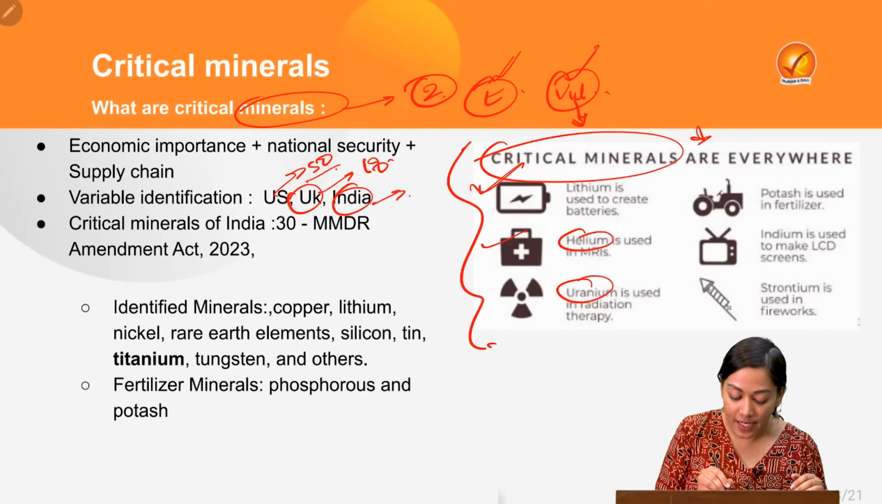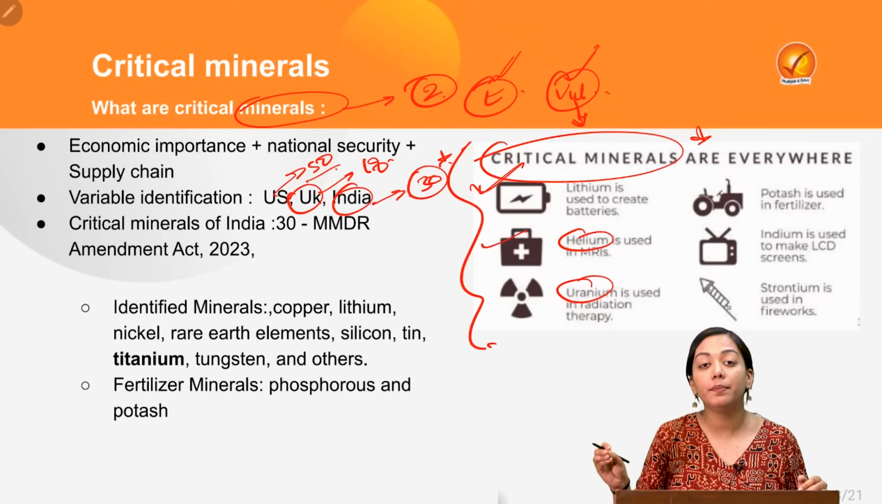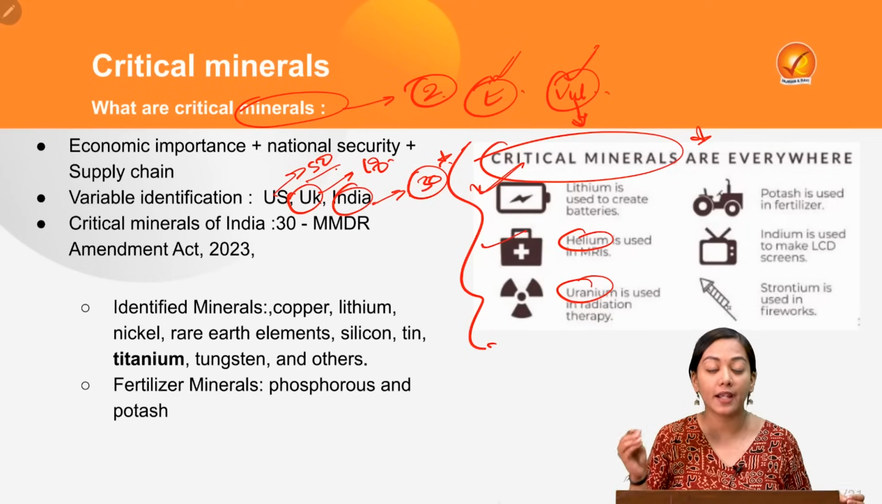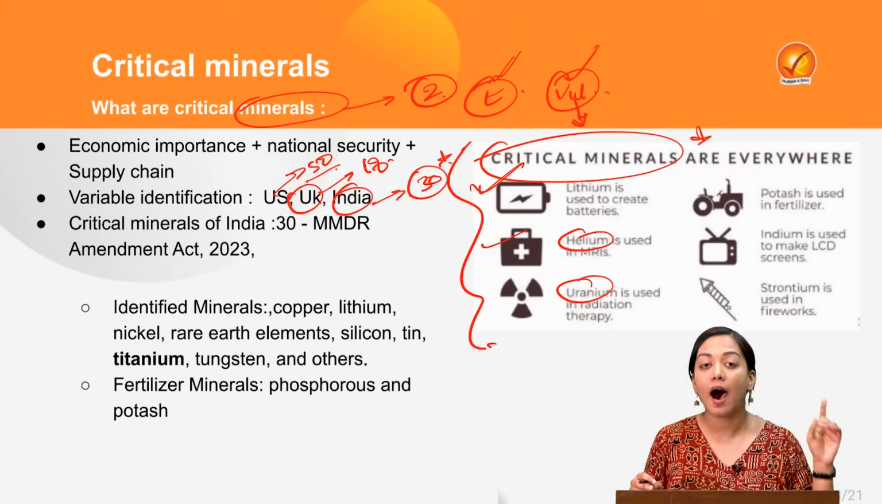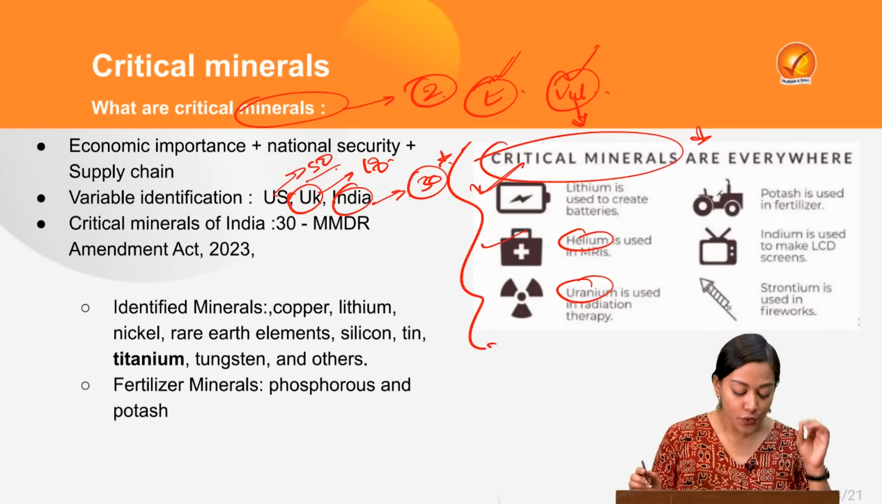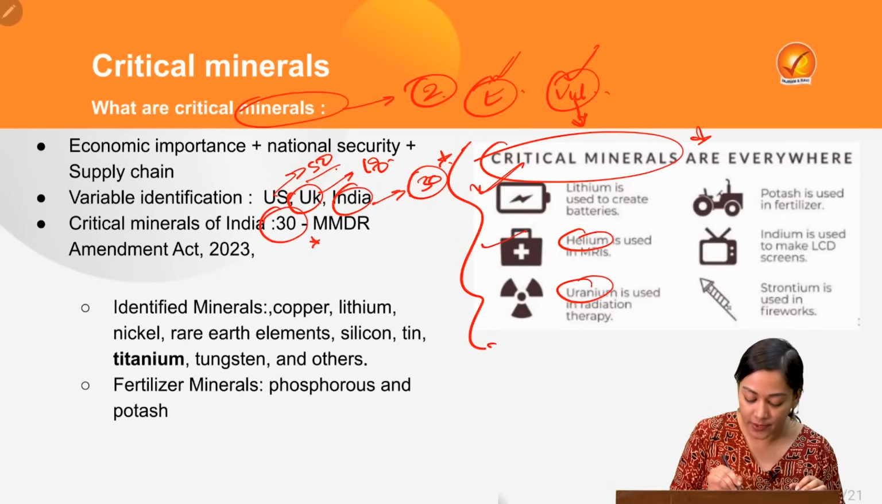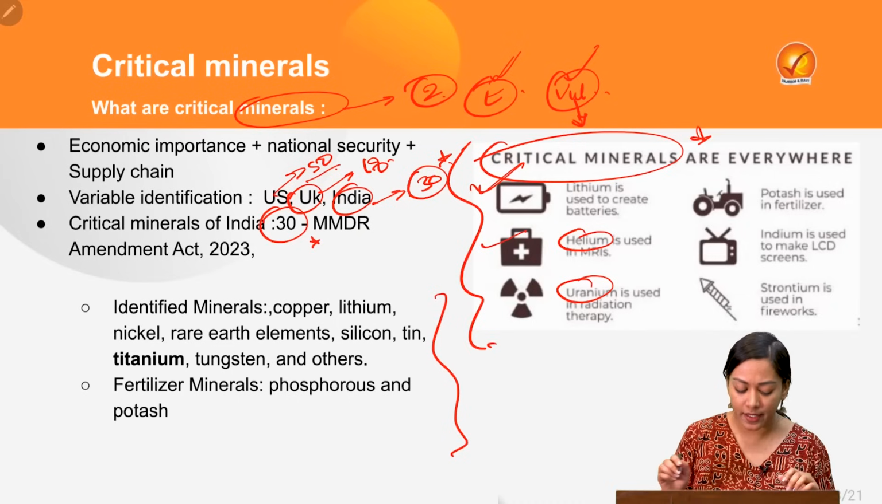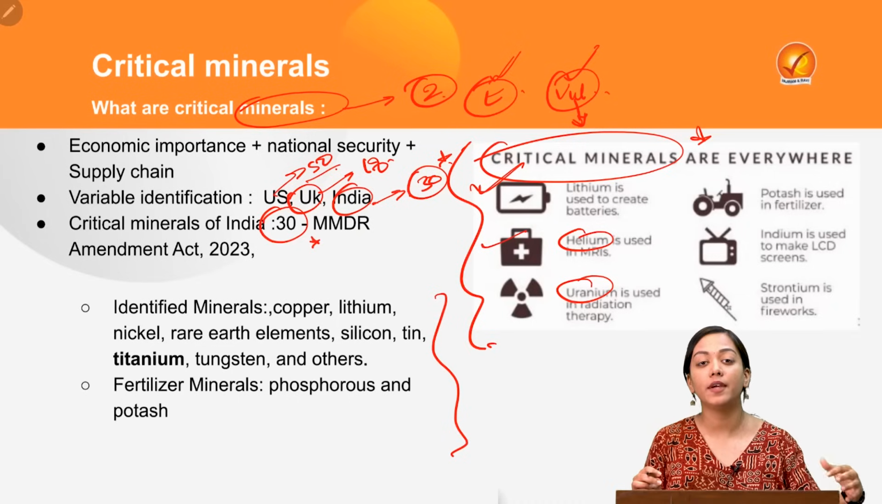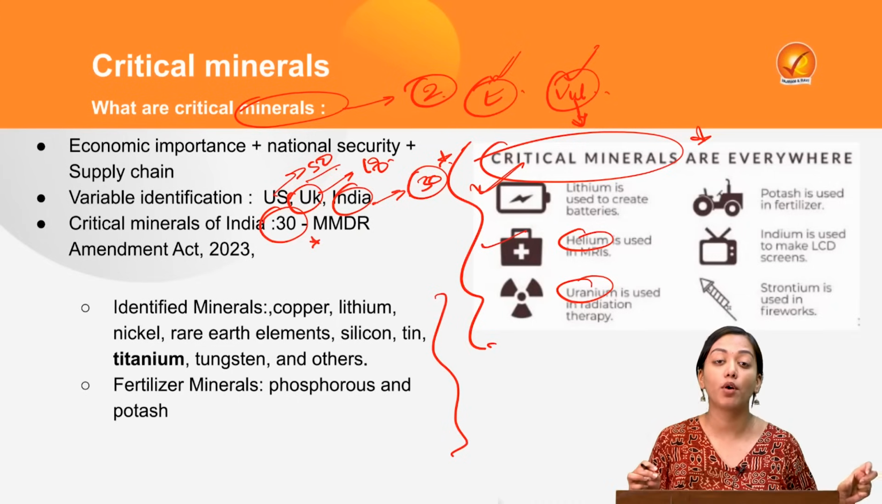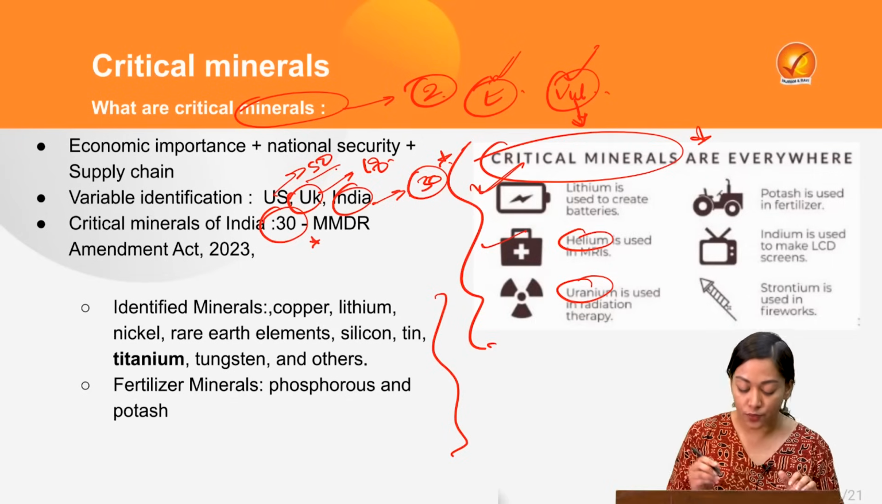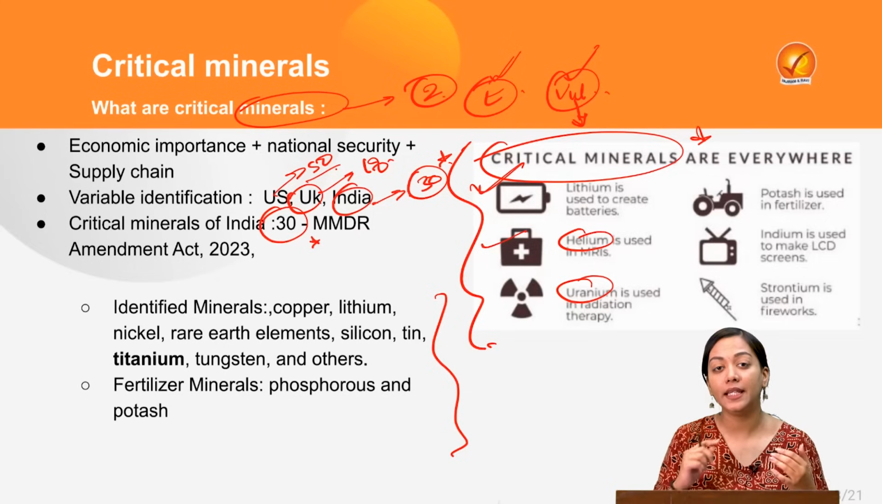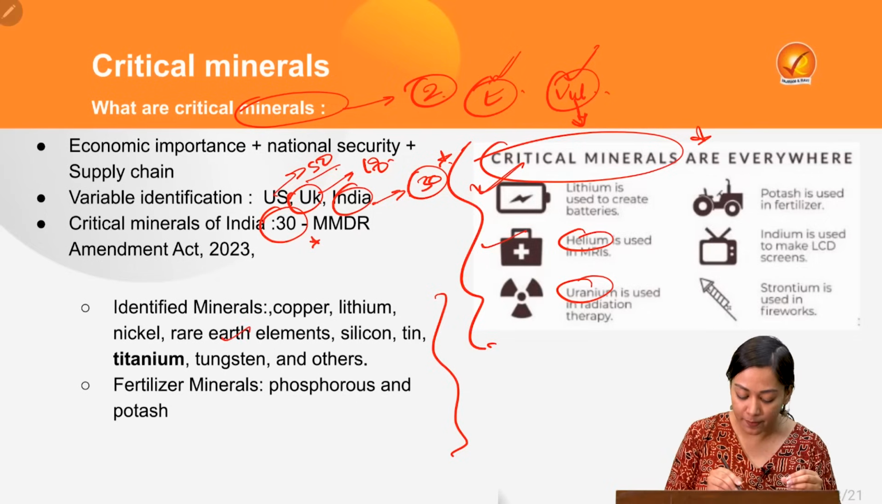India, on the other hand, has declared up to 30 minerals as critical minerals by amending the MMDR, that is the Mines and Minerals Regulation and Development Act of 1957, under the amendment of 2023. So we understood that India currently has 30 critical minerals. What are these minerals? We can broadly categorize them into 2 forms: those very important for industries, and those important for agriculture. Those important for industries are copper, lithium, cobalt, nickel, rare earth elements, silicon, tin, titanium, tungsten and others.